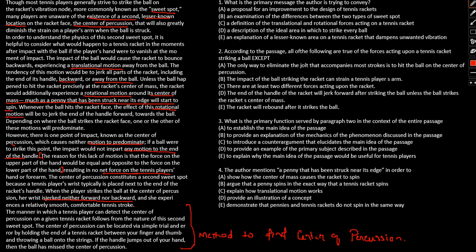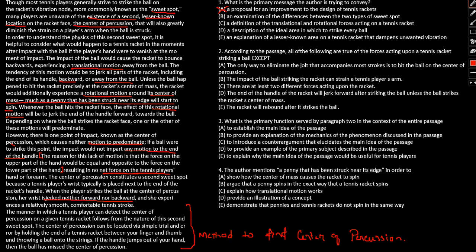Okay, so we have completed the passage. Now let's deal with the questions. What is the primary message the author is trying to convey? A proposal for the improvement of the design of the tennis racket? No, we haven't really talked about any proposal for change or improvement in design, totally out of context. An examination of the difference between two types of sweet spot?